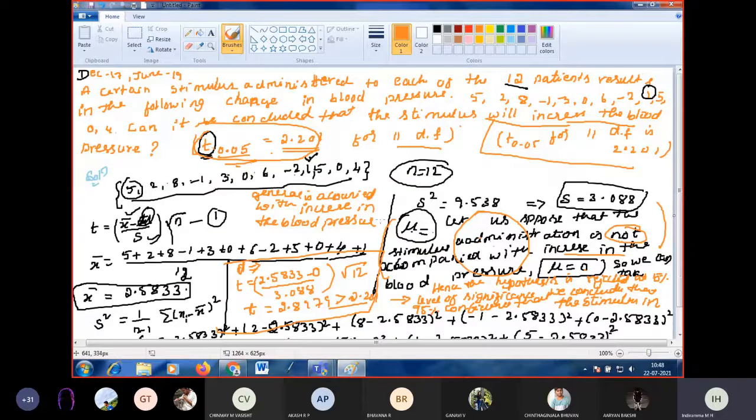In the question they ask whether it can be concluded, but we assumed no, it is not increase in the blood pressure. So this is our hypothesis. Our hypothesis is rejected at the 5% level of significance. So the remaining 95% level says that the stimulus administration is accompanied with the increase in the blood pressure. You remove not, because not is rejected. Okay.